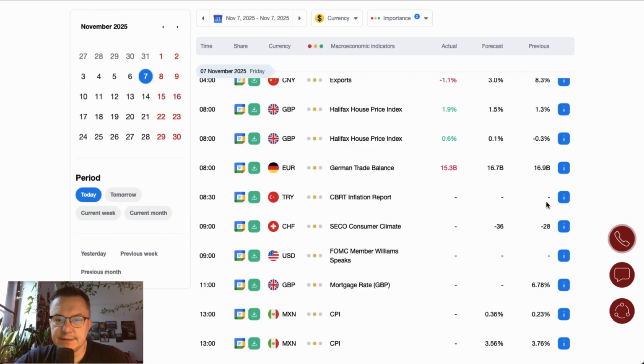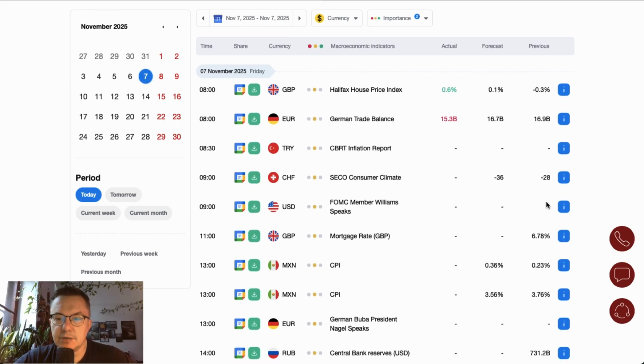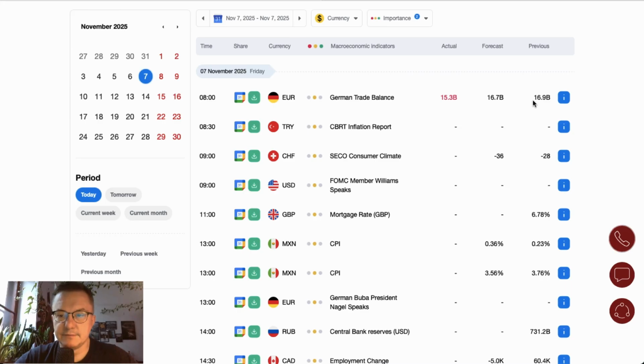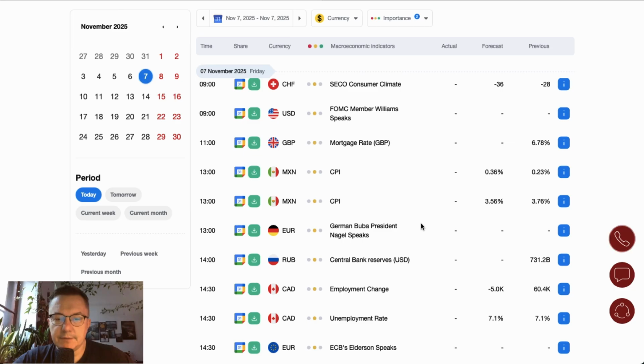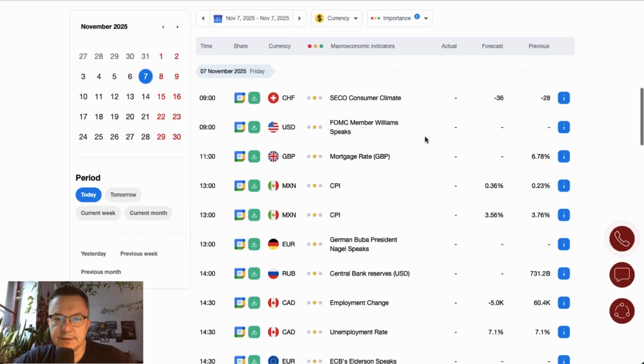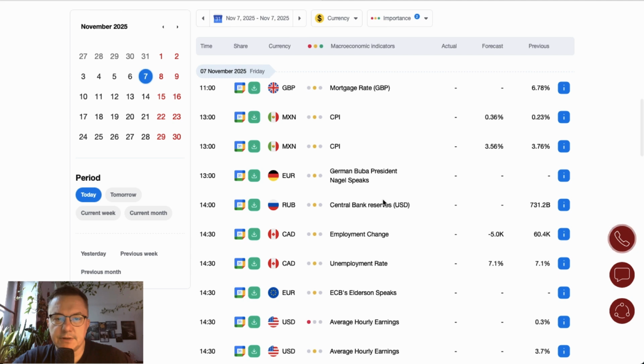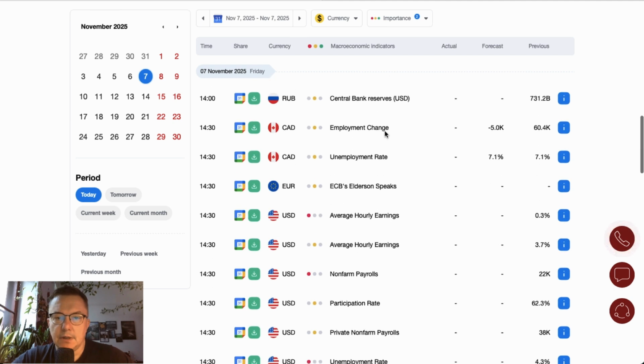Halifax house price index in the UK 1.9%, up from 1.3. German trade balance down from 16.9 billion euro to 15.3 billion euro. We are waiting for the data released during the London session. Consumer climate in Switzerland is scheduled for release at 9 o'clock. FOMC member Williams' speech is scheduled for release at 9 o'clock. And mortgage rate in the UK is scheduled for release at 11 o'clock.